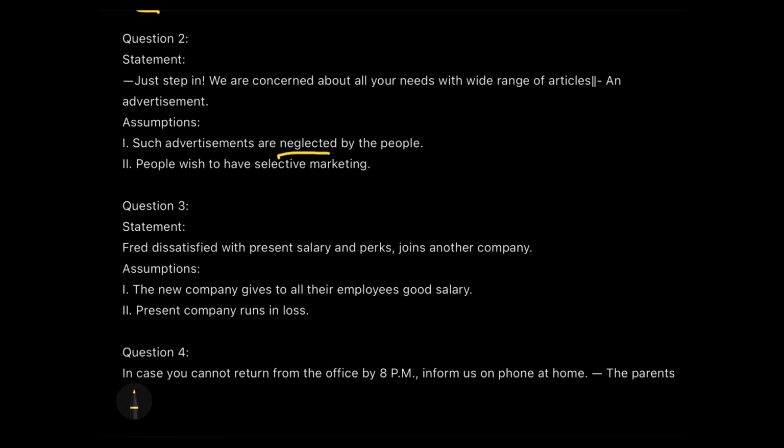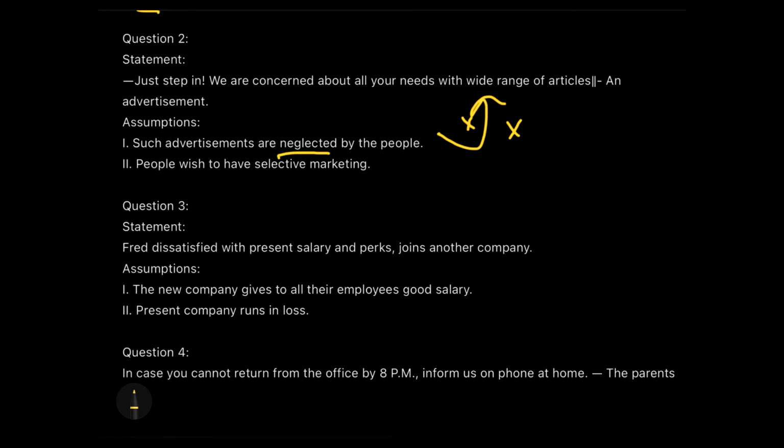The denial test or the negation of this will be: such advertisements are not neglected by the people. So if such advertisements are not neglected by the people, is it changing the meaning of the statement? In no way is it connected. There is no connection between them. People reading or not reading the advertisements does not change what is written in the statement, correct?